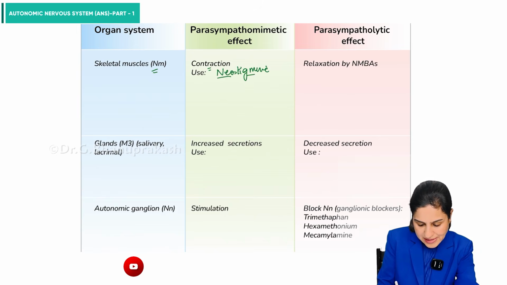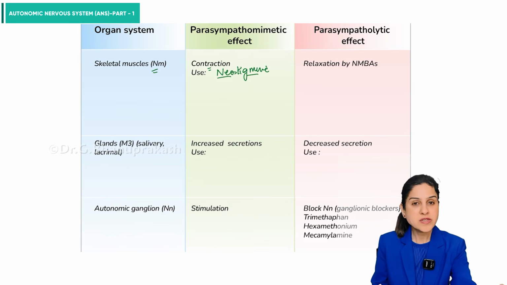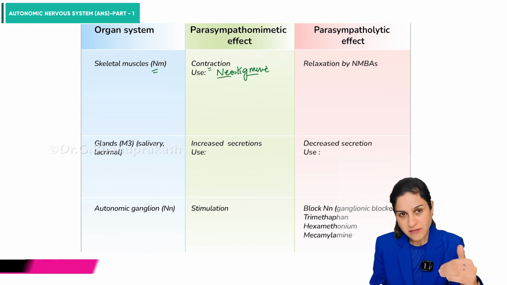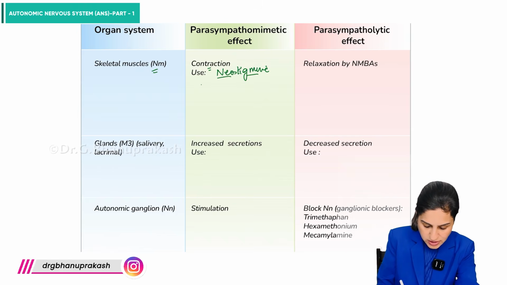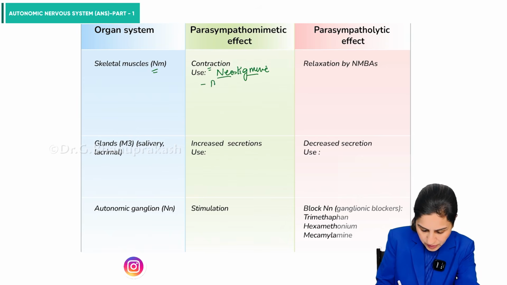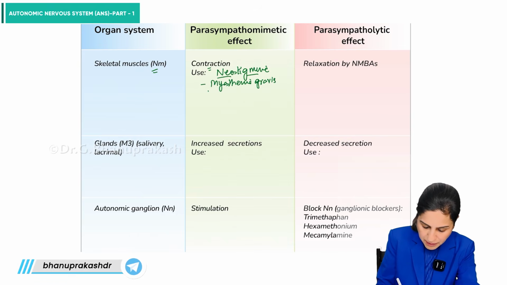Neostigmine is an acetylcholinesterase inhibitor, which leads to increase in acetylcholine levels, which can further act on the NM receptors to cause the contraction of the muscle. So where is it used? Neostigmine can be used in myasthenia gravis, but remember the drug of choice actually is pyridostigmine.